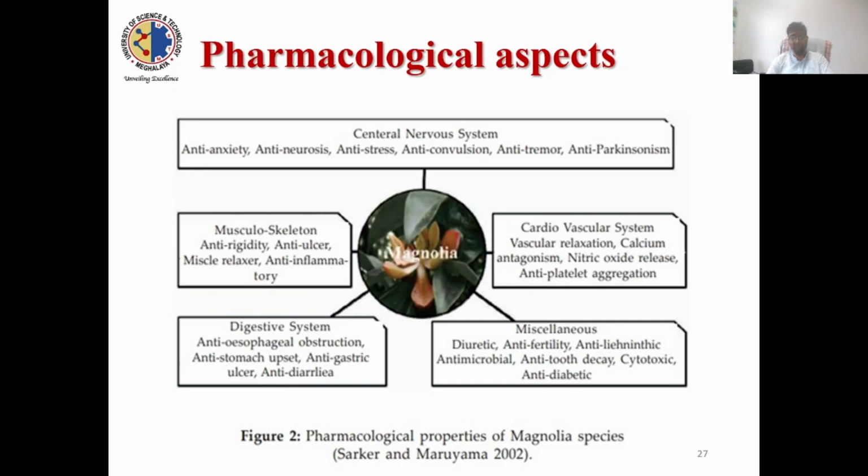The species are used for the central nervous system, for anti-anxiety, anti-stress, and anti-tumor purposes. Some species have compounds used as anti-ulcer agents and to treat digestive problems. The family is also used for the cardiovascular system, and as diuretic and anti-inflammatory agents. These are the pharmacological properties of magnolia.